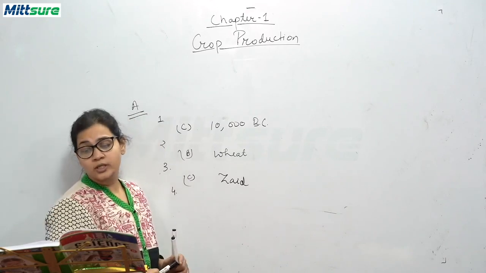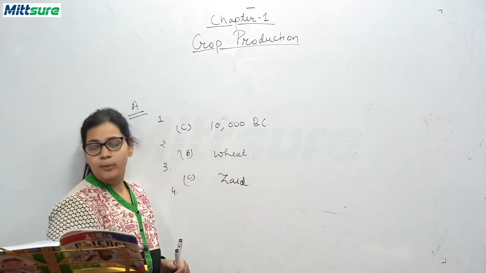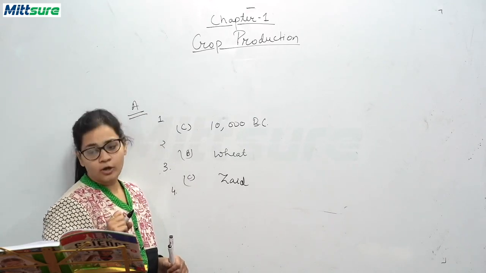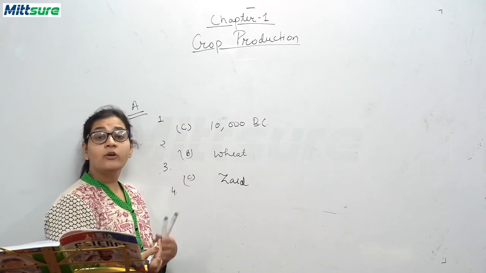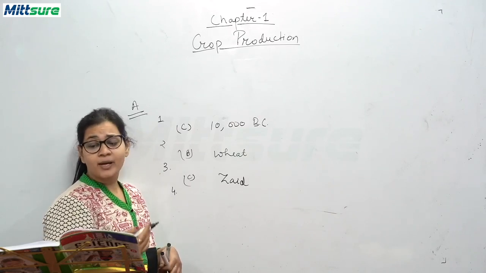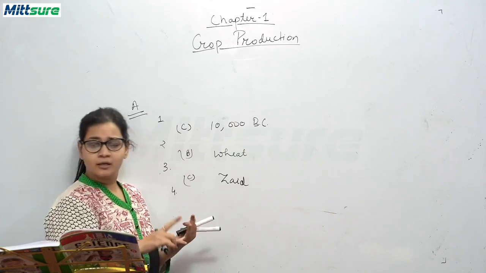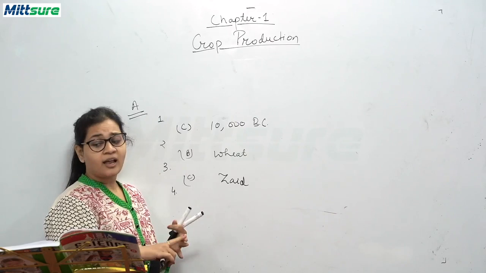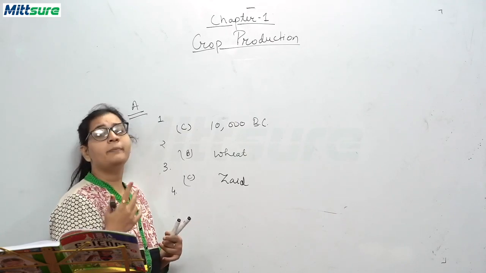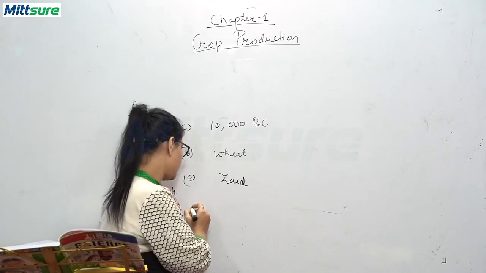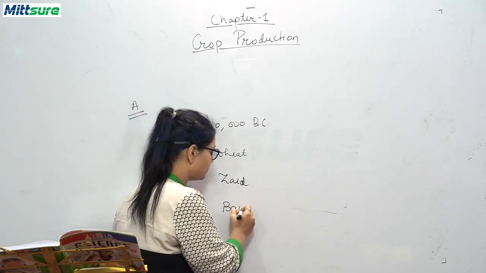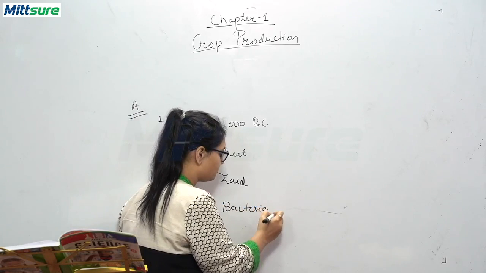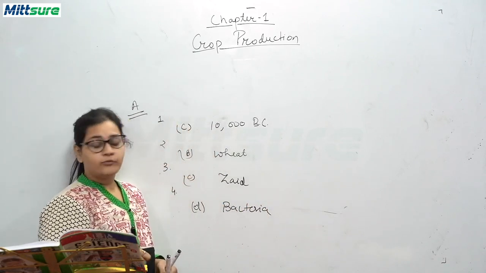Okay. Now, the fourth question is, in stored grains, moisture promotes the growth of. Now moisture helps in the growth of microorganisms, and microorganisms are insects, fungi, algae or bacteria, mostly bacteria. So, the correct answer is D, bacteria. Okay. Now, fifth question.